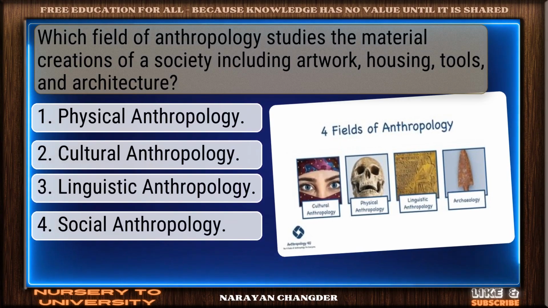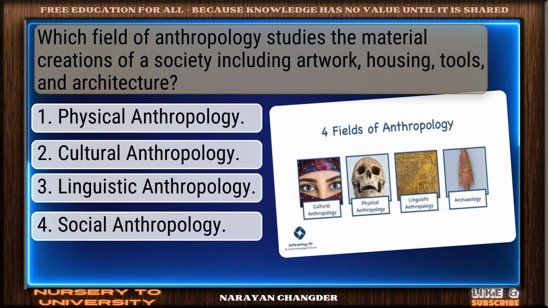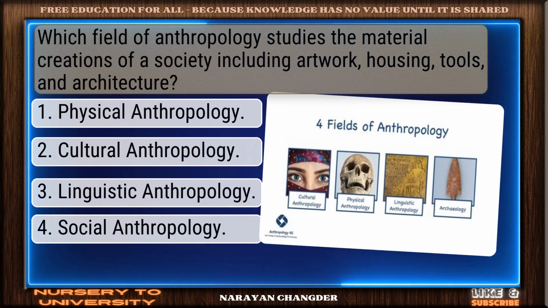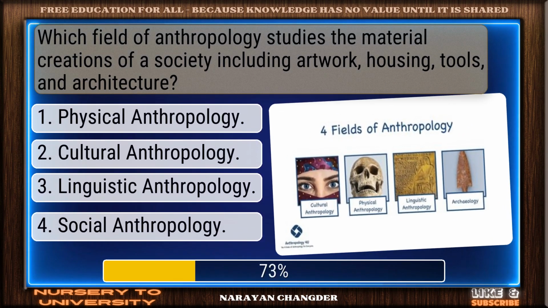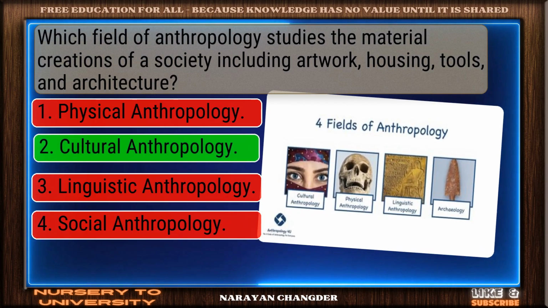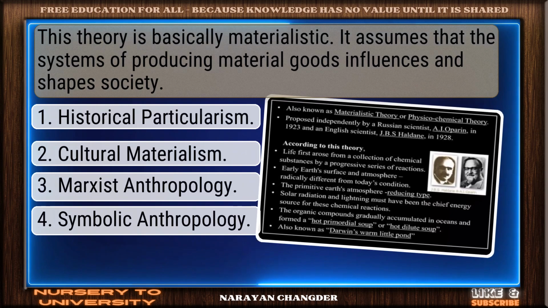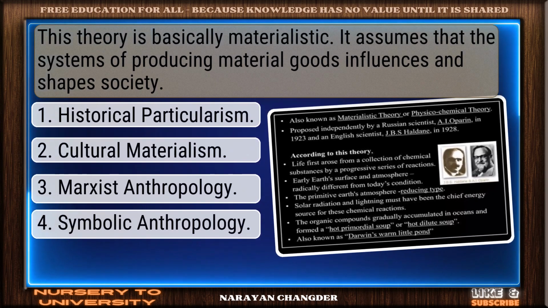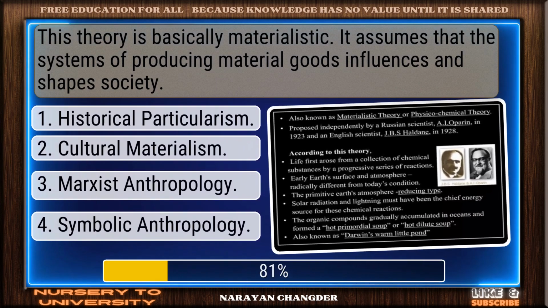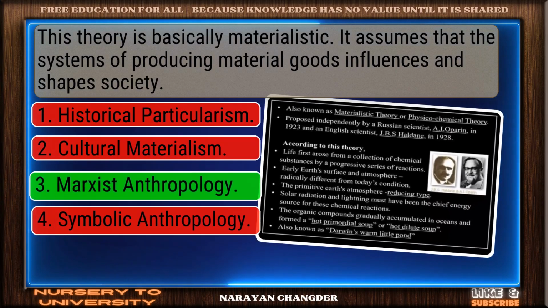Which field of anthropology studies the material creations of a society, including artwork, housing, tools, and architecture? Sharp thinking. Cultural anthropology is the right choice. This theory is basically materialistic. It assumes that the systems of producing material goods influence and shape society. Correct. Marxist anthropology is the right answer.